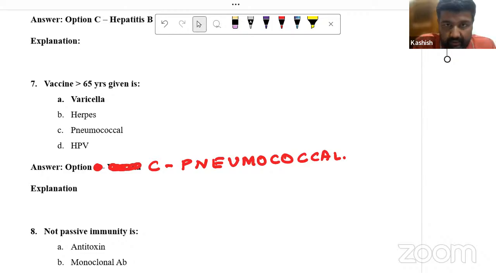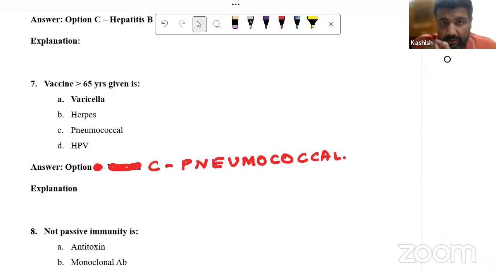So guys, the CDC says that the elderly population is given some vaccines. One category is given irrespective of any medical condition to everyone more than 65 years. The second category is for more than 65 years, but not given to everyone.